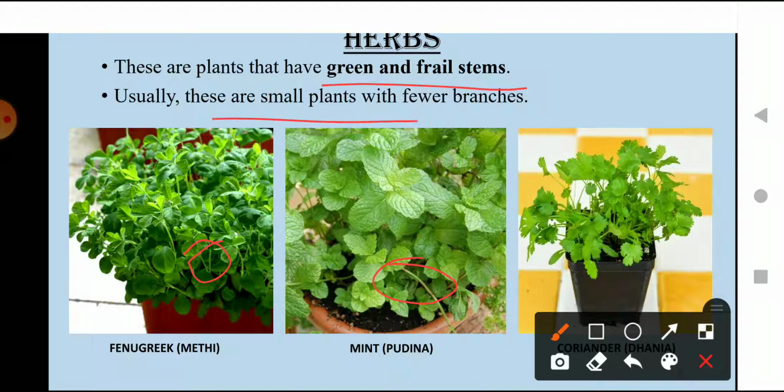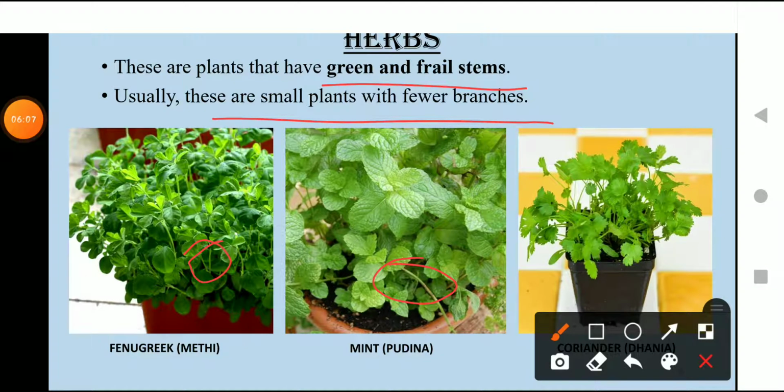Usually they are small plants with fewer branches. It means those plants which are pretty small. The general thing that you should know about herbs is that they are not bigger than 1 meter. And what else, they are very fragile. If you try to touch the stem, you can break the stem pretty easily.